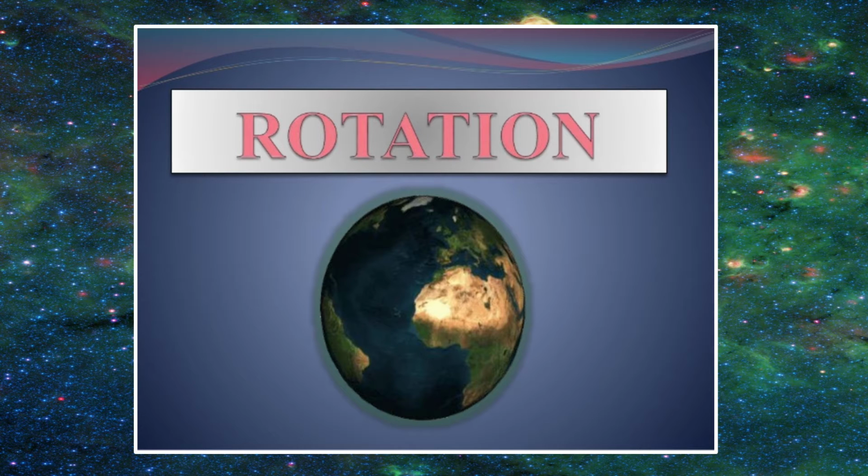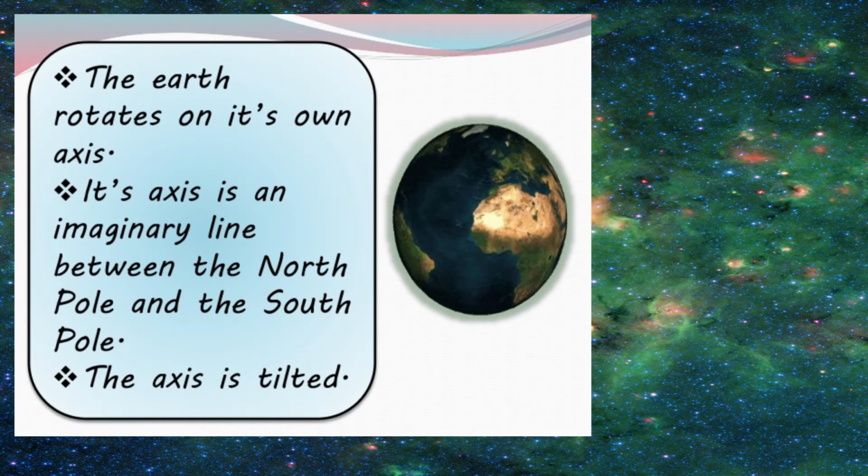So when we say the word rotation, as I told you, Earth is tilted on its axis. It is not a perfect sphere also, and this tilt of its axis is at 23.5 degrees. While it is tilted, it rotates. Now what you have to remember is the Earth rotates on its own axis, that is the imaginary line which is formed when rotation happens.